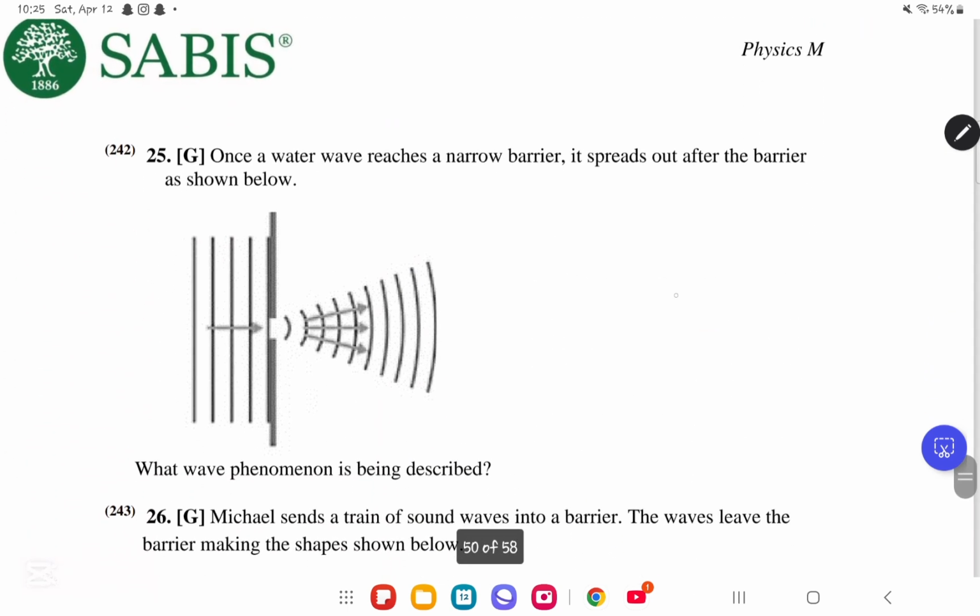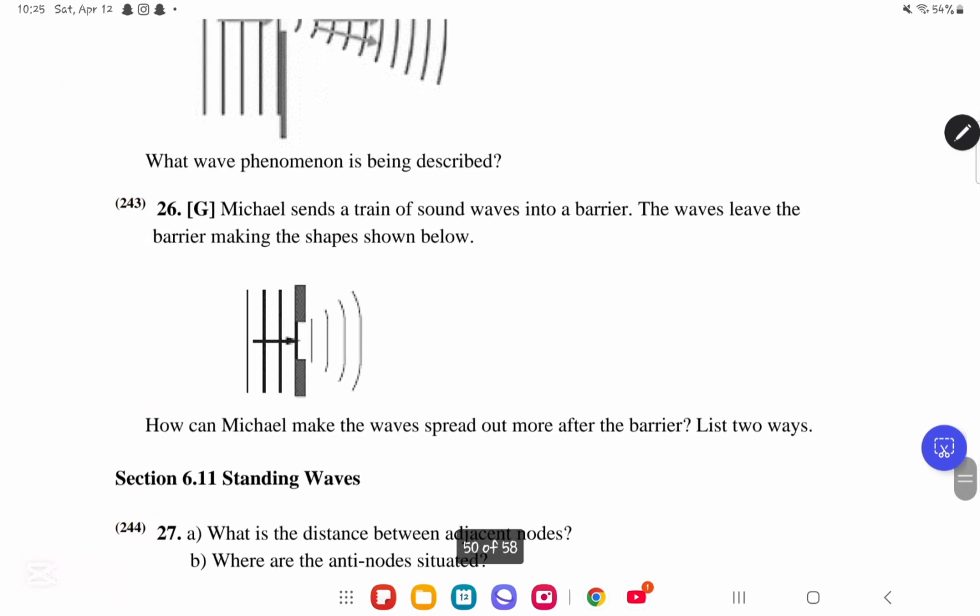Let's move on to 25. Once a water wave reaches a narrow barrier, it spreads out after the barrier as shown below. What phenomenon is being described above? This is diffraction. As you can see over here, there is a small slit, the water is escaping and it is being diffracted.